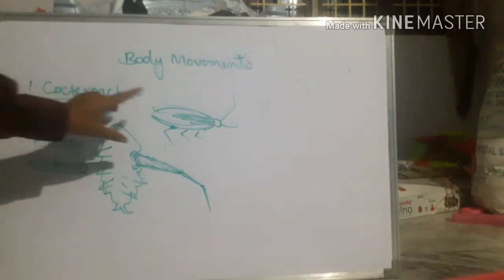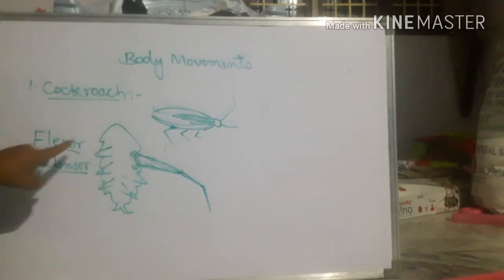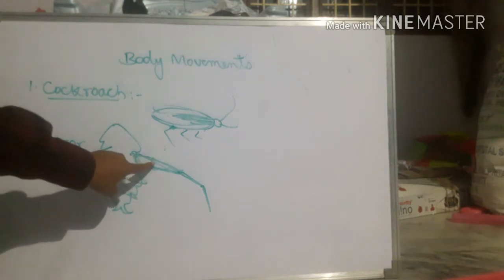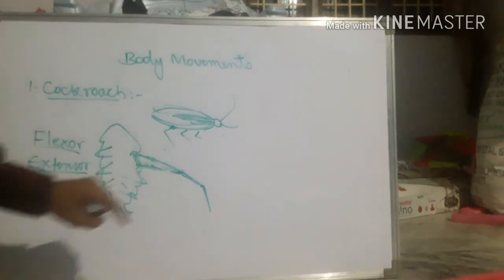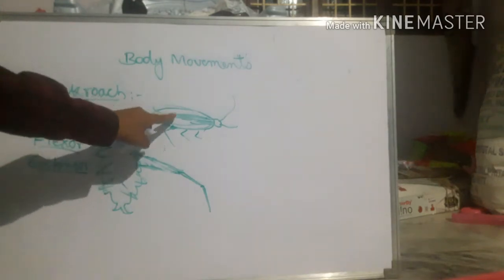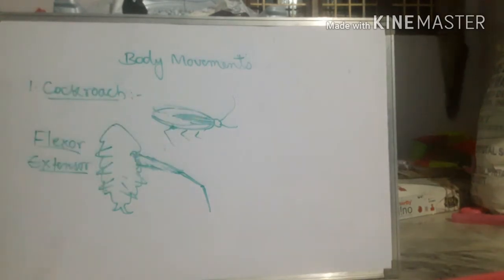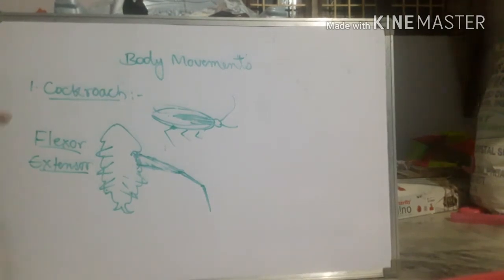So this is the body movement of cockroach with the help of flexor and extensor that is present at the sides of the muscle. It helps the cockroach to move the legs, right? And as well as wings are also attached to the strong flying muscles so that it can fly in the air, right? So this is about movement in the cockroach.